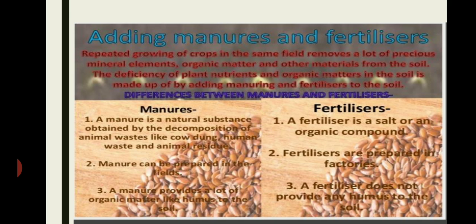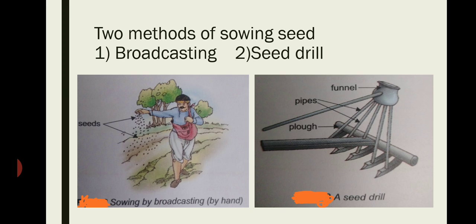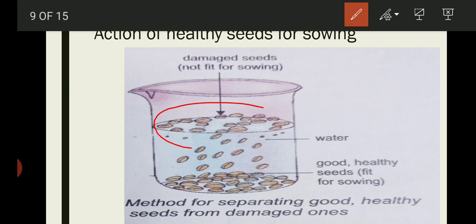To select the good quality of seed, we have to check first which ones are the good healthy seeds, and we have to remove the damaged ones. So to separate the good quality seeds, you have to take a beaker and fill it with water. Now put a handful of wheat seeds in the beaker containing water. Now stir the water well and leave the beaker. Wait for some time. You will observe that some seeds float on the surface of water while the others settle at the bottom.